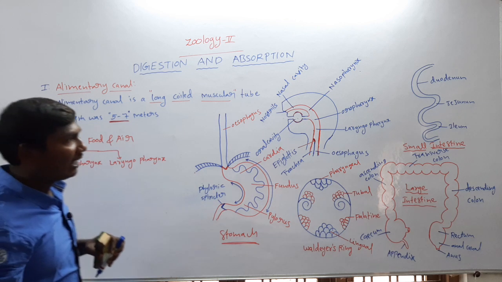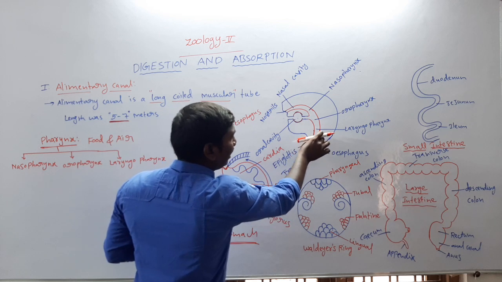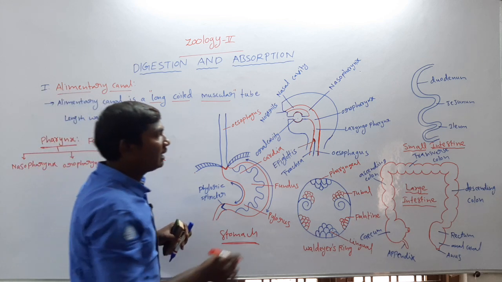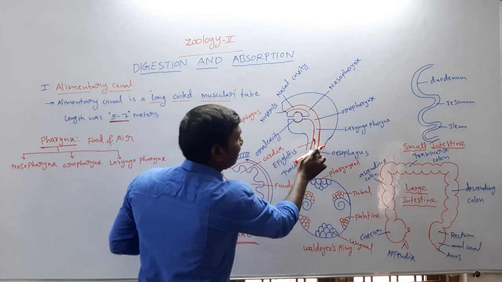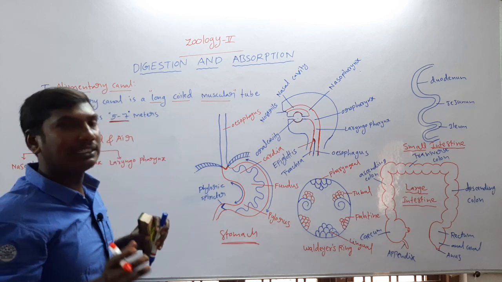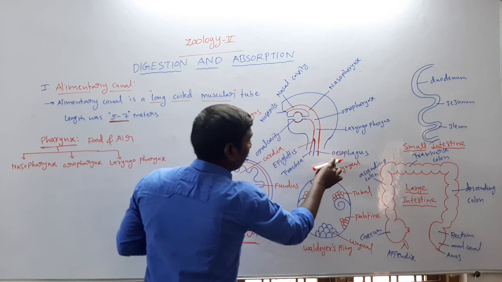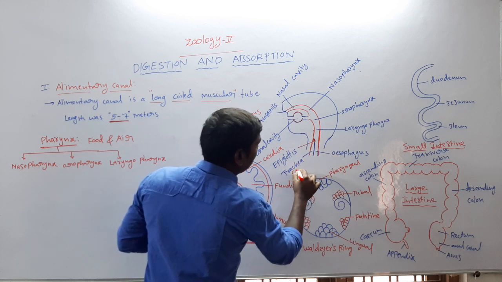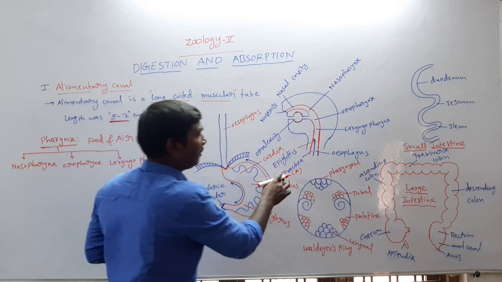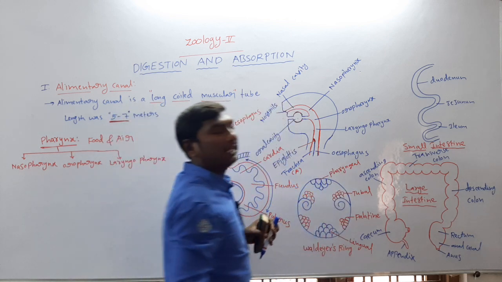Next one, the pharynx is divided into two openings: one is the anterior opening, another one is the posterior opening. The anterior opening is called the glottis, which leads to the trachea. The posterior opening is called the gullet.